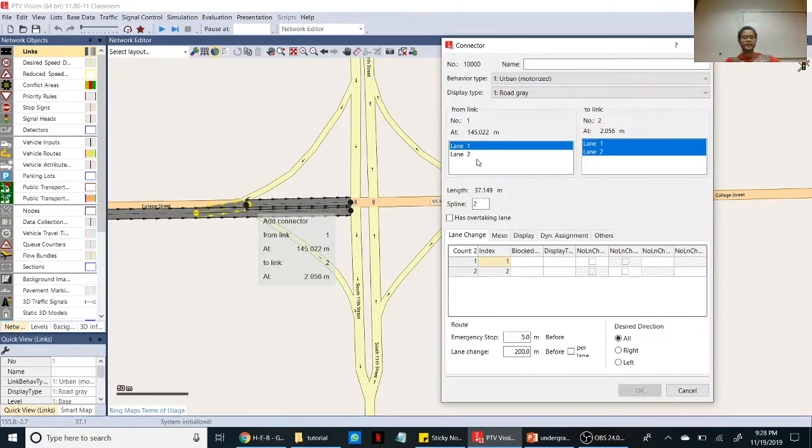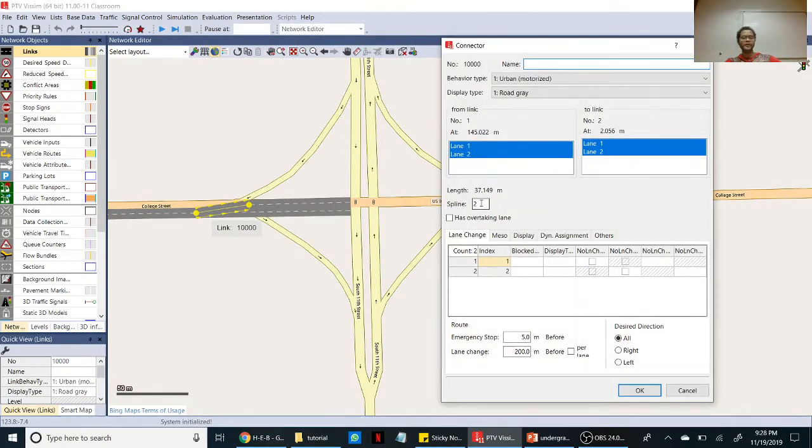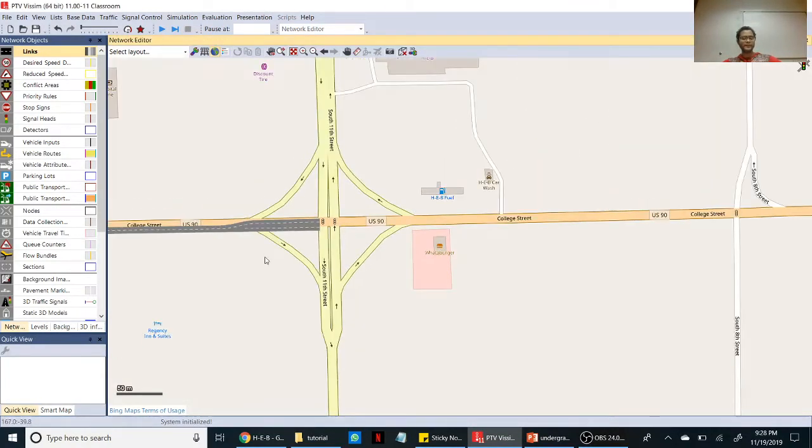So let's connect both lanes to the left turn lanes. Click OK. You can make the connector a little bit curved. You can increase the spline like that,